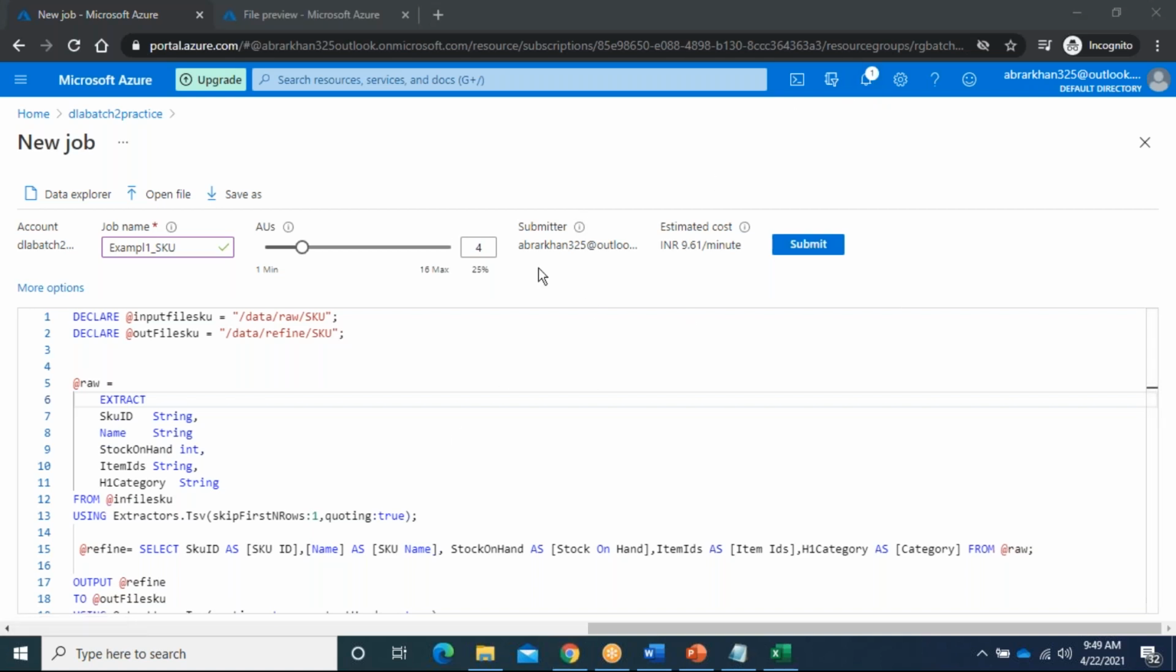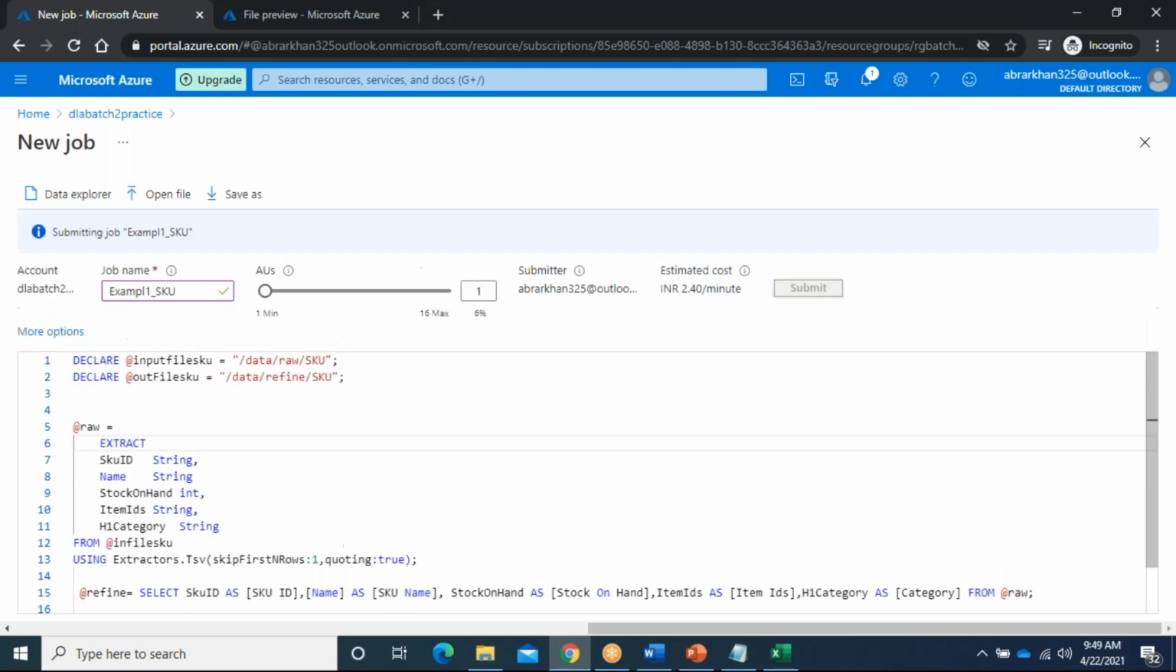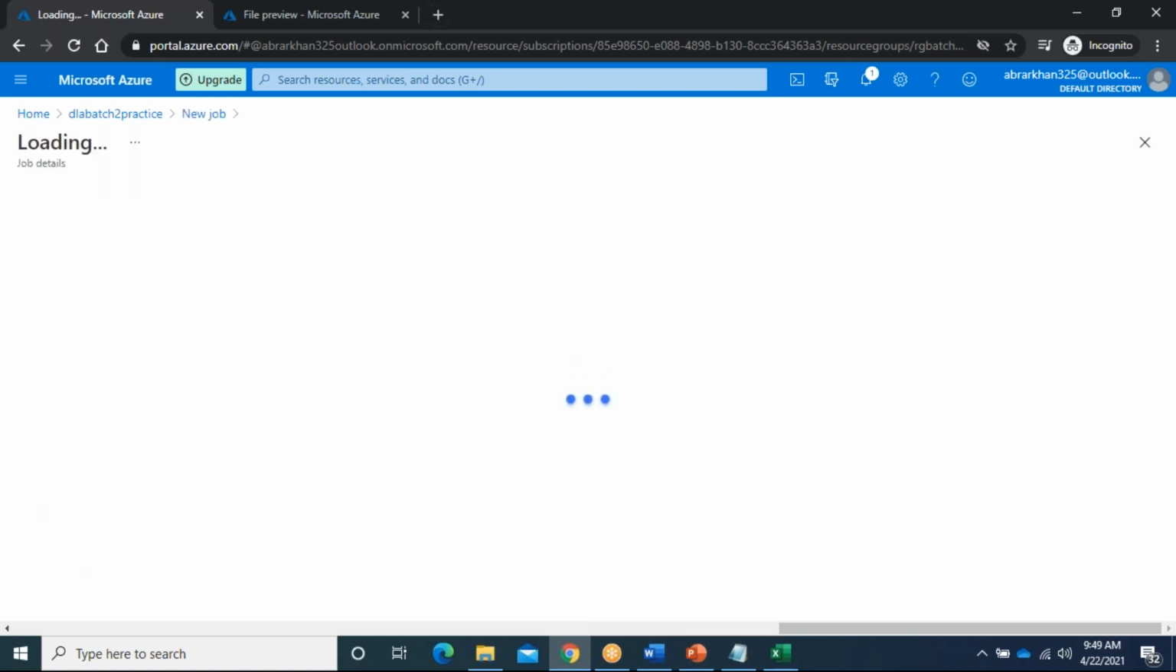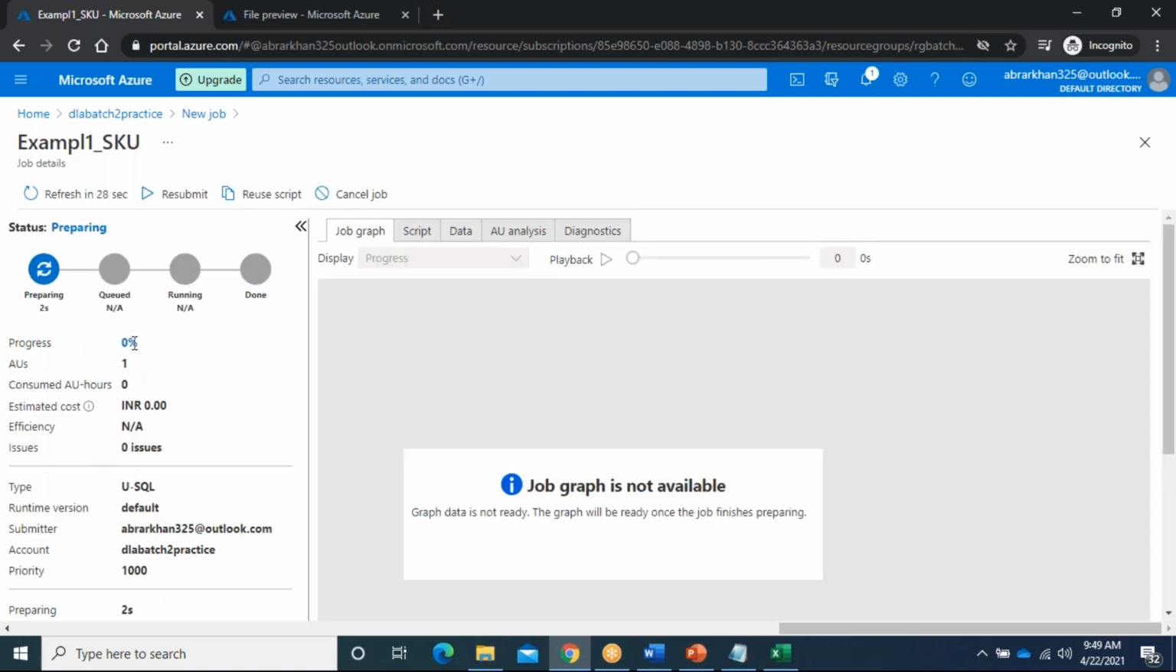I don't want 4 AUs, I will use only 1 AU. Don't change this one, it was just for your understanding. I explained these AUs, and I will show you how it is consuming. Now you can submit the job. Then it will be submitted, and on the left side it will show whether it is queued or preparing. Preparing means internally Microsoft will allocate the memory and the job is preparing.